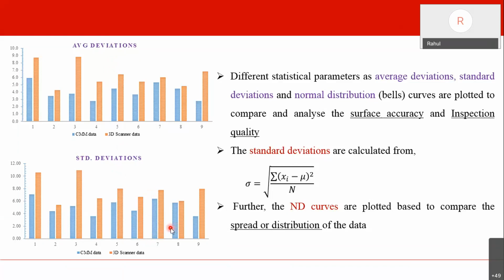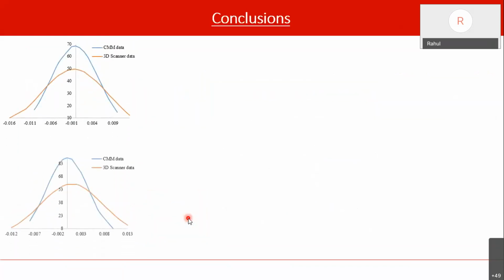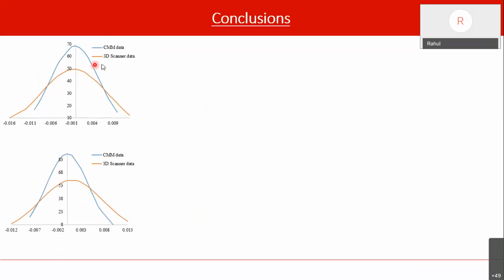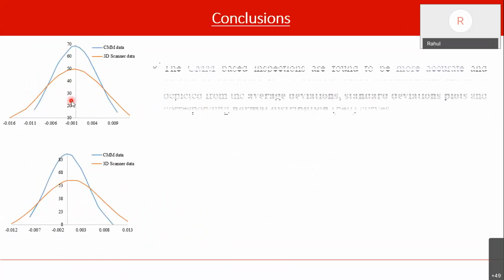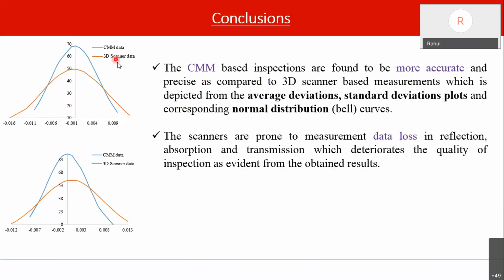In standard deviation we can get the distribution of data, how data is distributed, and additional things we could get from standard deviation values. But in that also we found that CMM results are good. And then we plot a ND curve. CMM data is more concentrated about this line, so it is more uniform, less spread, finely distributed data. So CMM results are more accurate in terms of average deviation and this.